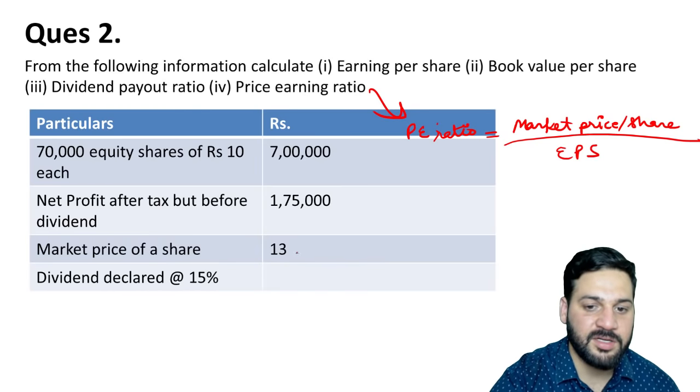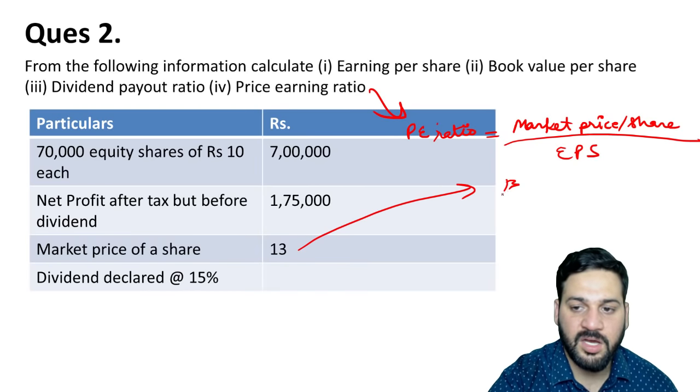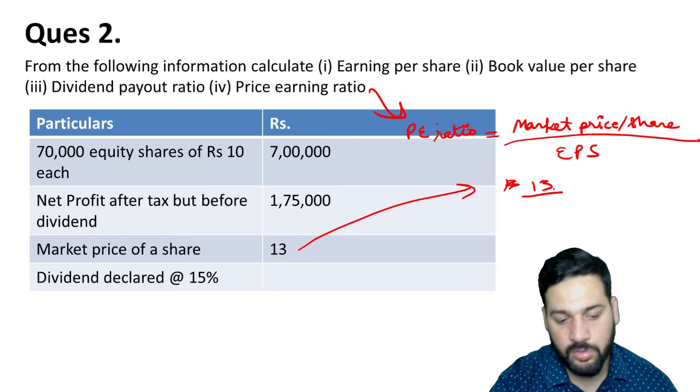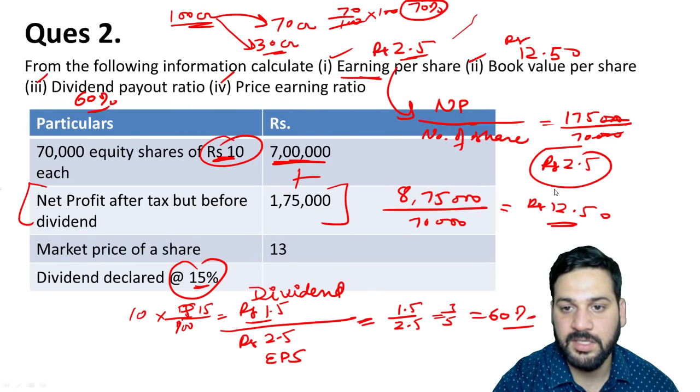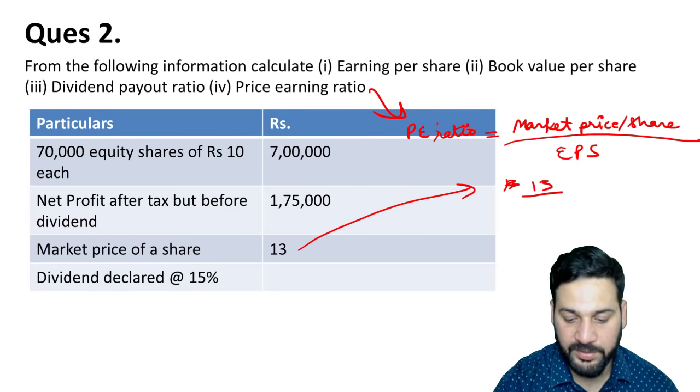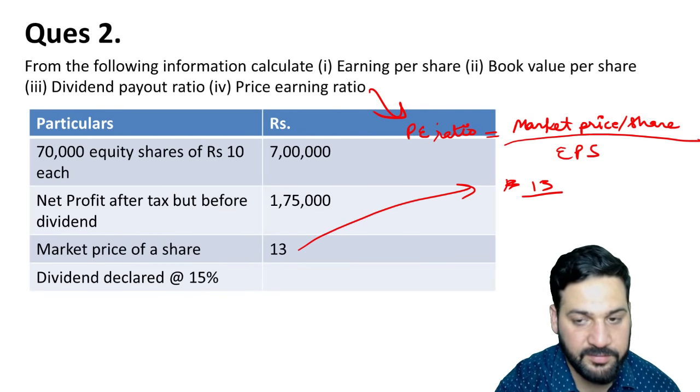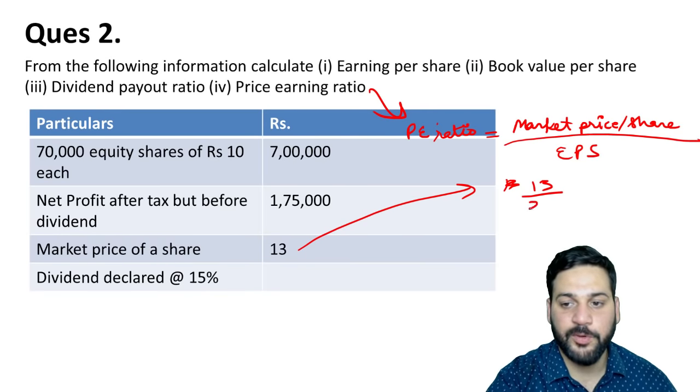Market price is given as 13 rupees. Earning per share we calculated in the last question. Earning per share was, I think, 2.5. So rupees 13 divided by 2.5.